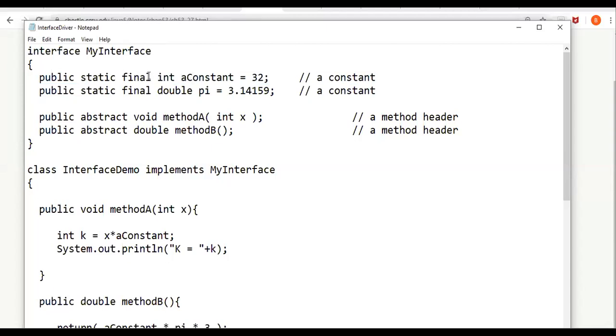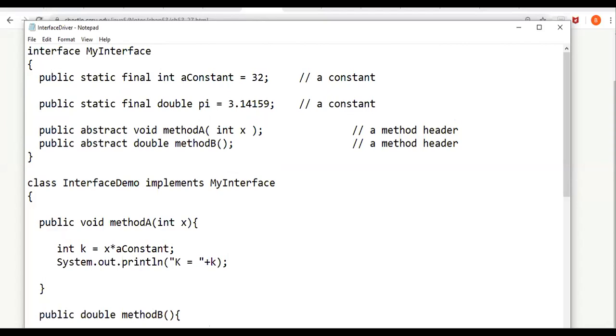Even if you don't give public static final, by default it will be public static final. Are you getting it? Yes, sir. For example, I'm creating another variable, int b constant. It is also public static and final, because anything that you put in an interface will by default be public static and final.